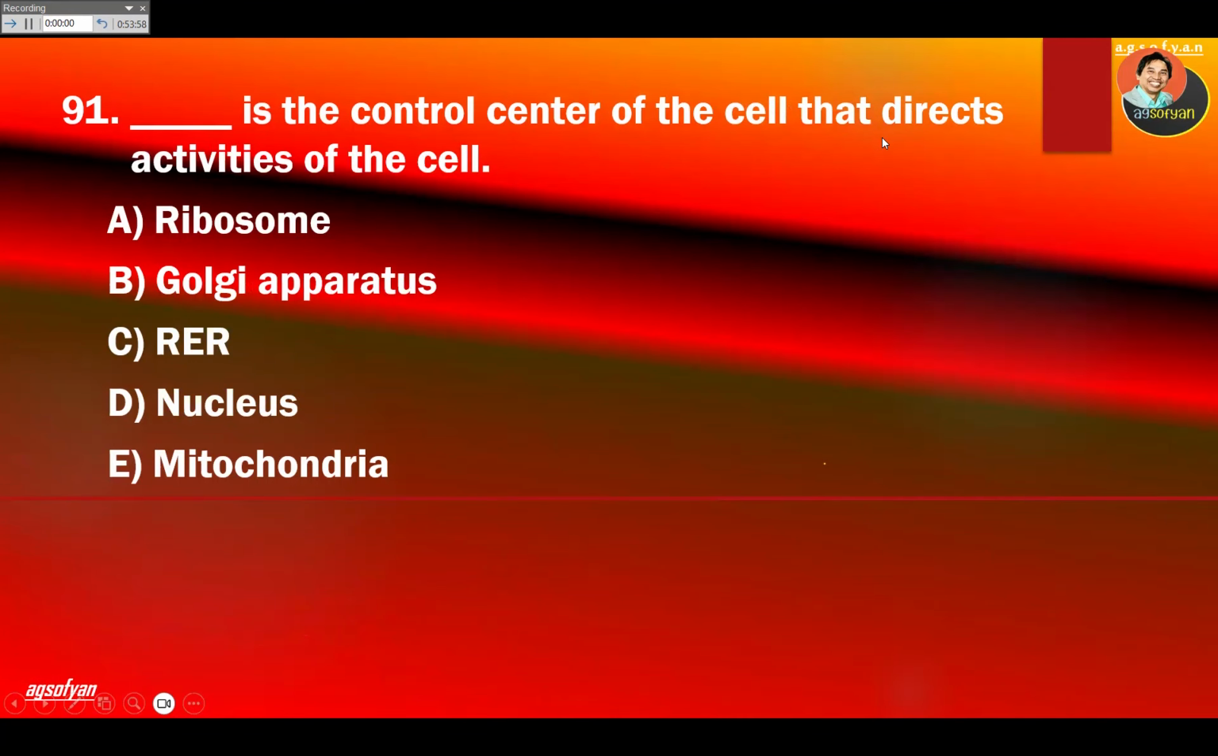Blank is the control center of the cell that directs activities of the cell. Again, the control center will be what? Nucleus. That's it. The control center of the cell is the nucleus.